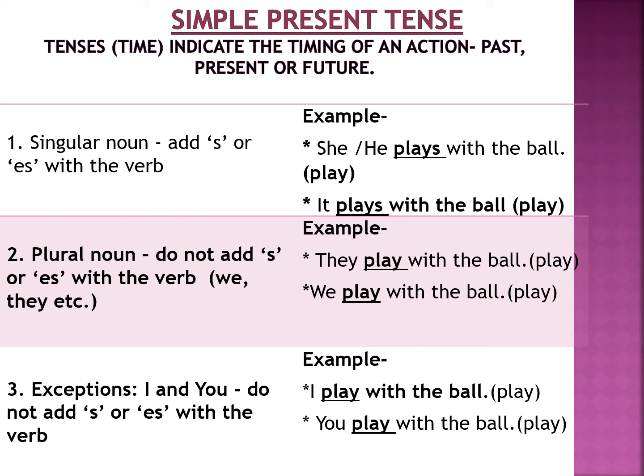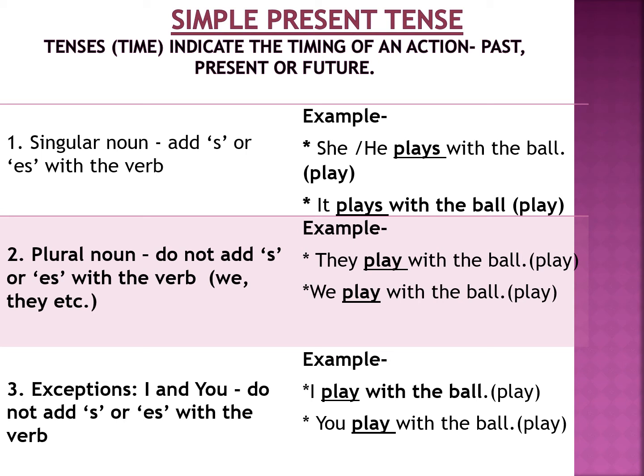Second example, plural noun here. We do not add S or ES with the verb. For example, when the sentence begins with we, they, or when we are talking about a plural noun, then we don't add S. So look at the examples. They play with the ball. So here the verb, the action word, is play and we are not adding S here. We play with the ball. Again, we means plural, more than one. So we are not adding S.